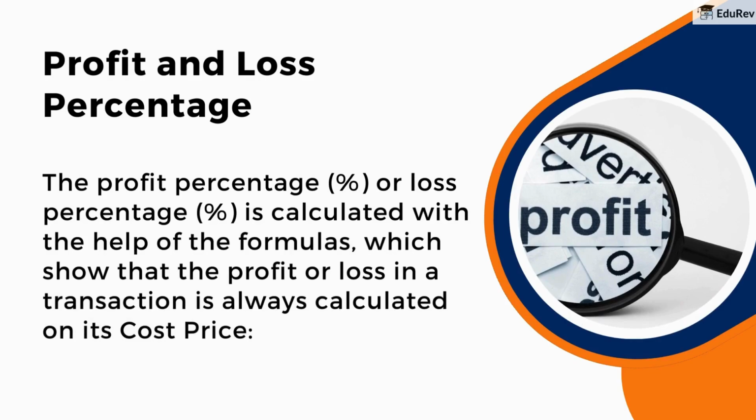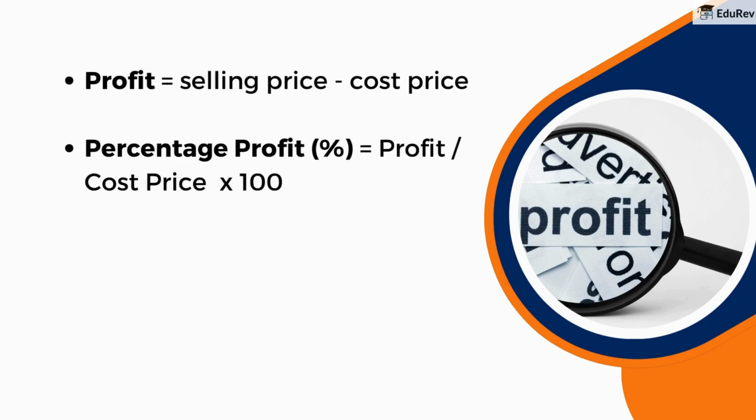Profit and loss percentage. The profit percentage or loss percentage is calculated with the help of the formulas, which show that the profit or loss in a transaction is always calculated on its cost price. Profit is equal to selling price minus cost price. Percentage profit is equal to profit by cost price multiplied by 100.